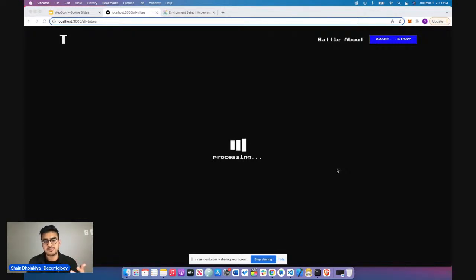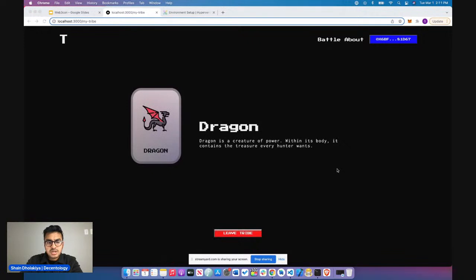So things like the tribe name, the tribe description, the tribe image, as well as a button for you to be able to leave the tribe. So inherently, this module only allows a user to be in one tribe at a time. If you join another tribe, it'll automatically leave the other tribe. So you could think of use cases like in gaming, or having teams, or maybe events or classes where you can only join one event or class at a time.